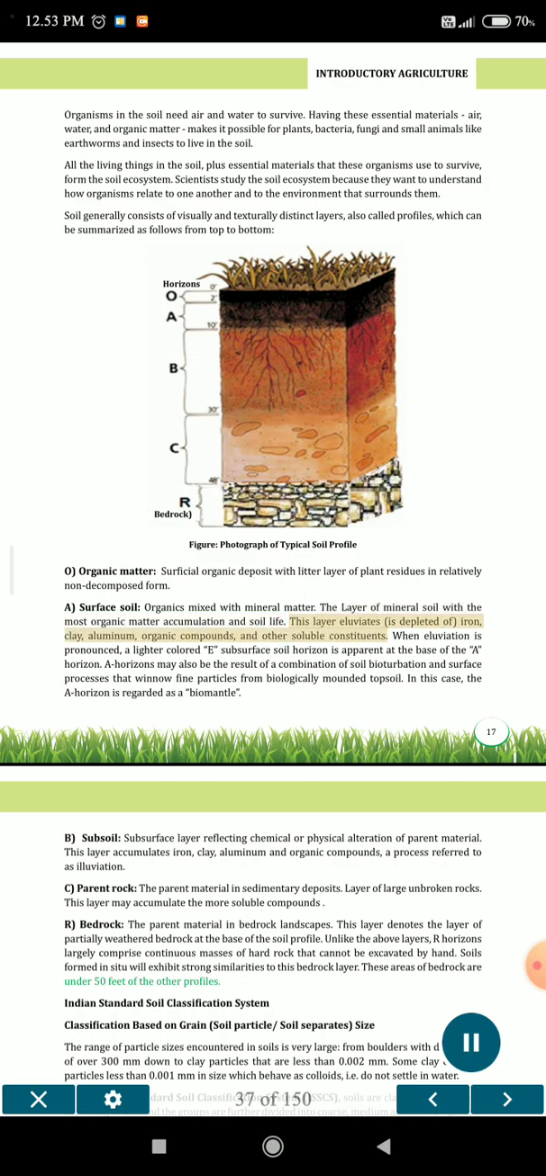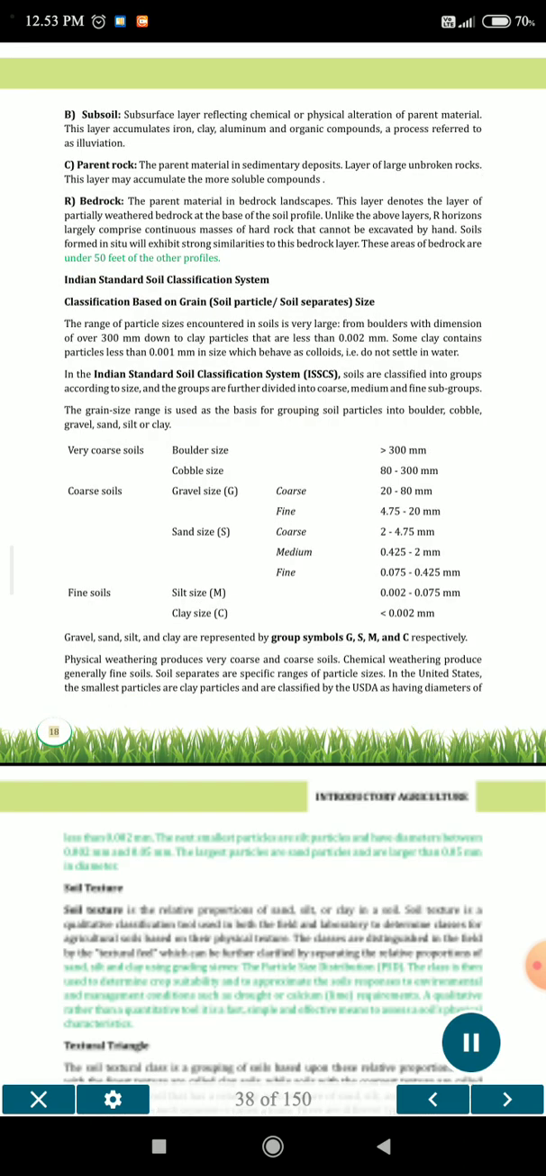This layer eluviates, is depleted of iron, clay, aluminum, organic compounds, and other soluble constituents. When eluviation is pronounced, a lighter colored A subsurface soil horizon is apparent at the base of the A horizon. A horizons may also be the result of a combination of soil bioturbation and surface processes that winnow fine particles from biologically mounded topsoil. In this case, the A horizon is regarded as a biomantle. Bedrock. Horizons. 18.